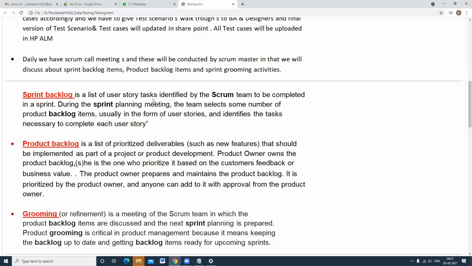Sprint backlog means the list of user stories and tasks identified by the Scrum team to be completed in a sprint.